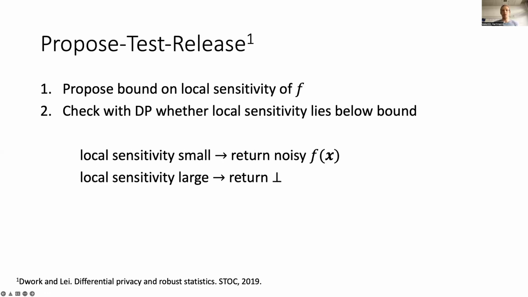The statistics considered in Dwork's paper have the property that if the local sensitivity is high, the statistics would not be robust enough and would thus not be interesting to release. The mechanism therefore proceeds by proposing an upper bound on the local sensitivity. It then checks in a differentially private way whether the actual local sensitivity lies below this bound. If this is the case, a noisy version of f of x is returned. Otherwise, the bottom symbol is returned, which reveals much less about the data.